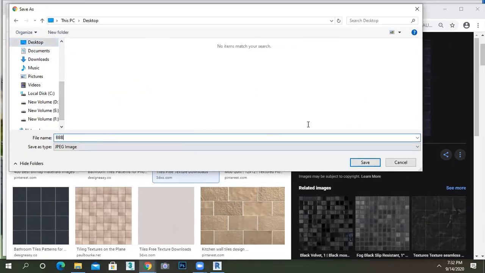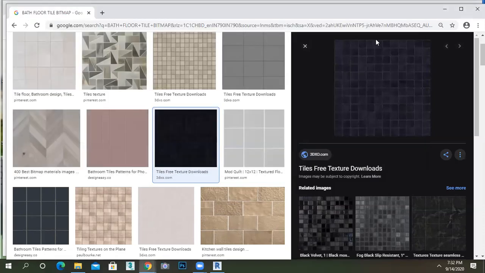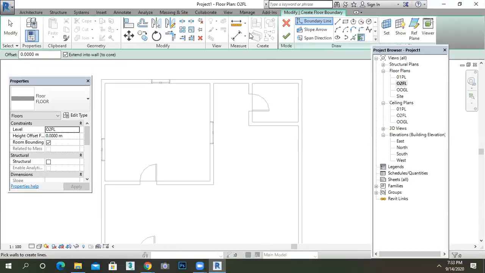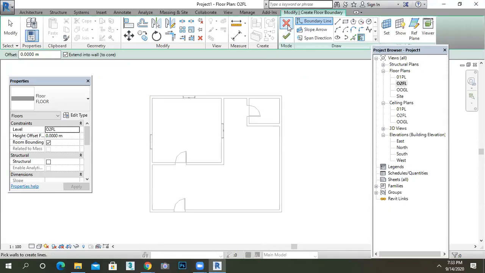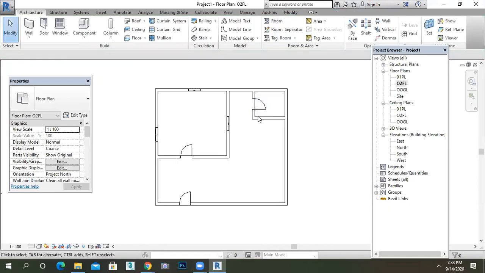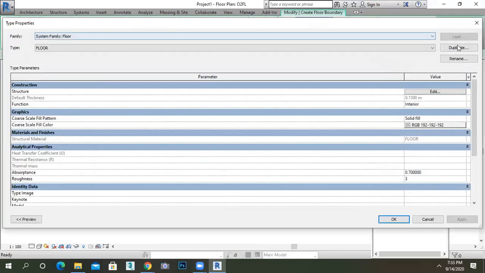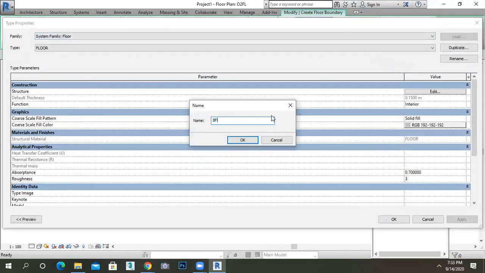Just save it as BBB and make sure you have saved it in the JPG format. Save it, and now I will switch to my Revit. Are you able to see my screen, Revit? Just close it. Okay. Now go to the floor, edit, duplicate it, bath floor.